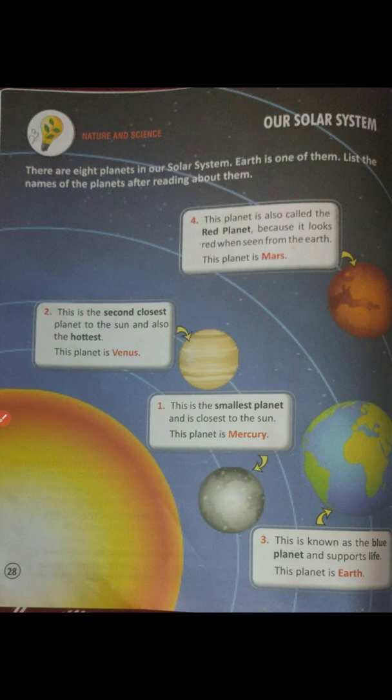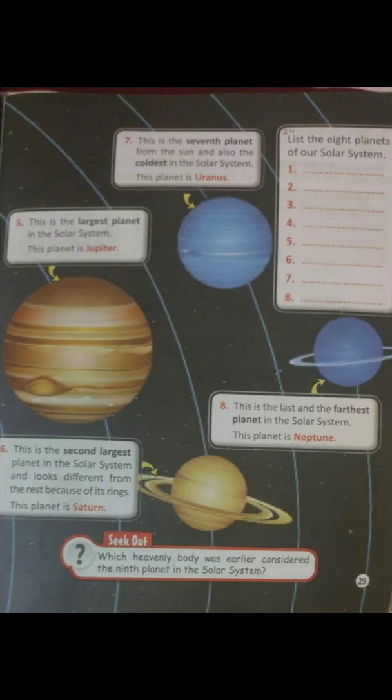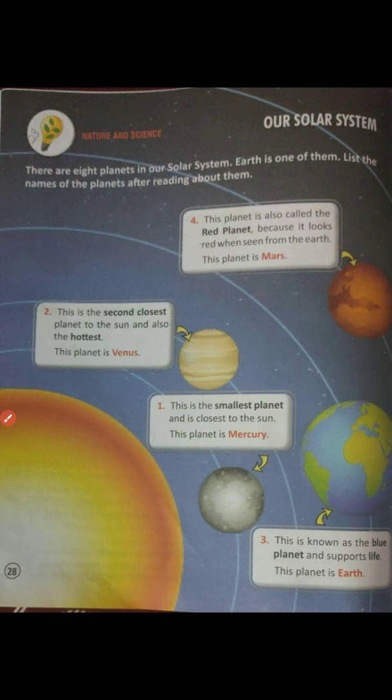This planet is also called the red planet because it looks red when seen from the earth. This planet is Mars and that is 4th number. So we will fill it here in 4th number. Second, this is the second closest planet to the sun and also the hottest.